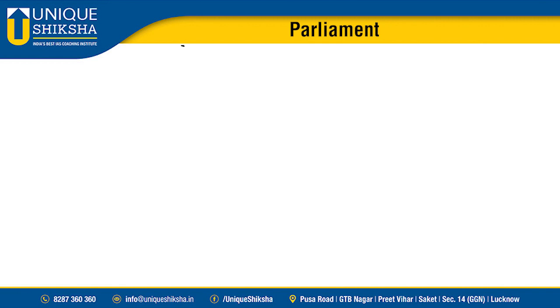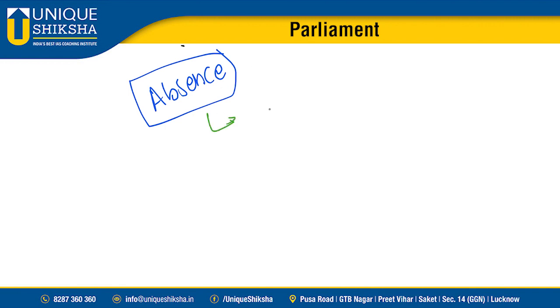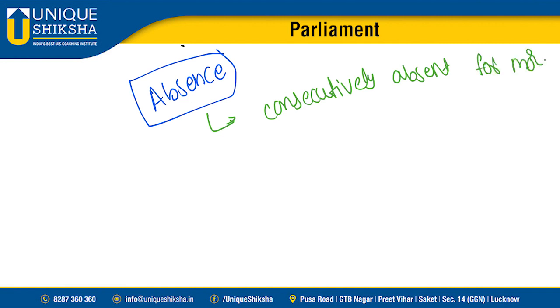The other one is absence. What is the ground for absence, sir? That is being consecutively absent for more than 60 days.